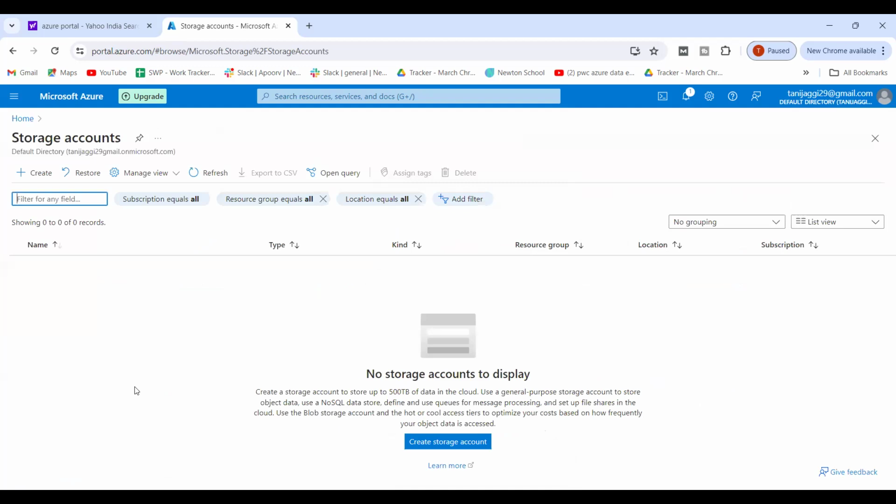There are multiple kinds of storage accounts, which we are going to discuss in our next class. Right now, I'm just showing you how to create a storage account. Today's class will be a little shorter because I have to go somewhere. Sorry for this, but I'll make sure in the next two classes I cover everything that is required. So don't worry. I'll click on create.